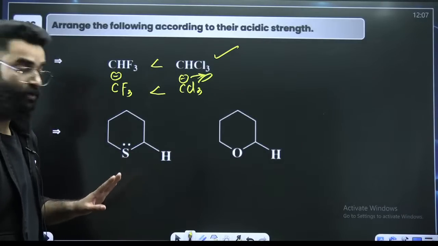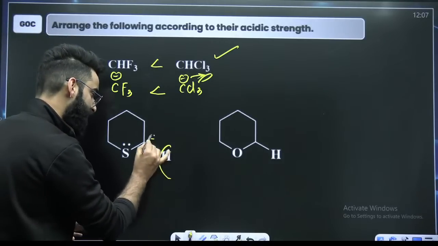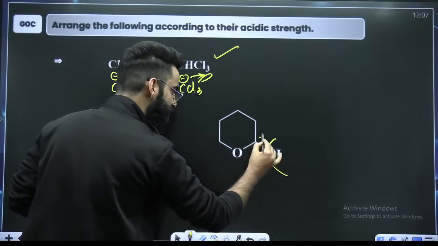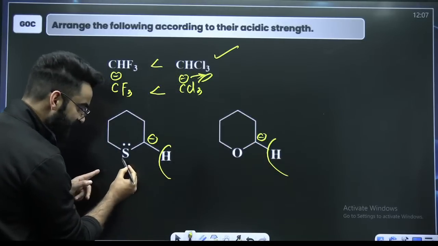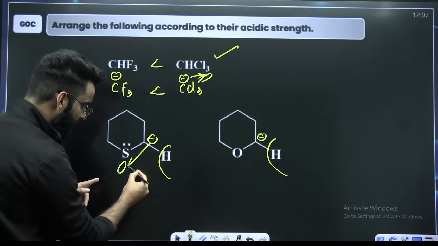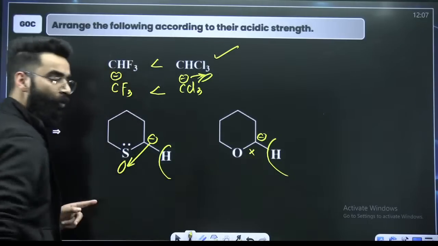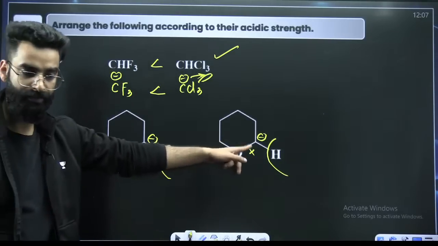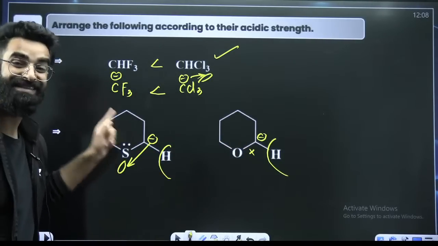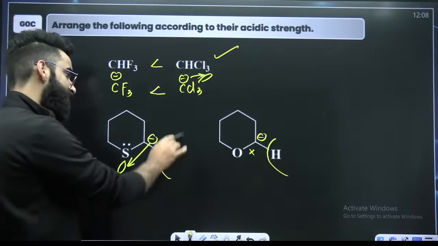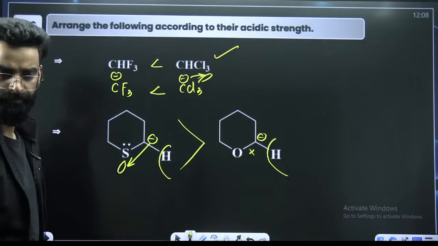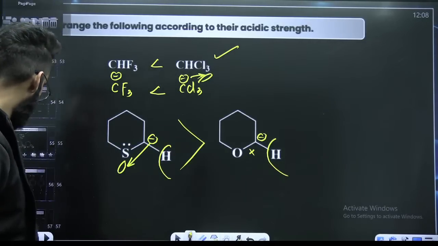Again, you can follow the same rule. Take hydrogen out as H positive, negative charge here. Now, sulfur has got vacant d orbital. There can be back bonding. There is no back bonding here. There is back bonding. Back bonding stabilizes the conjugate base. So acidic strength order will be this. Right? Amazing. Good.